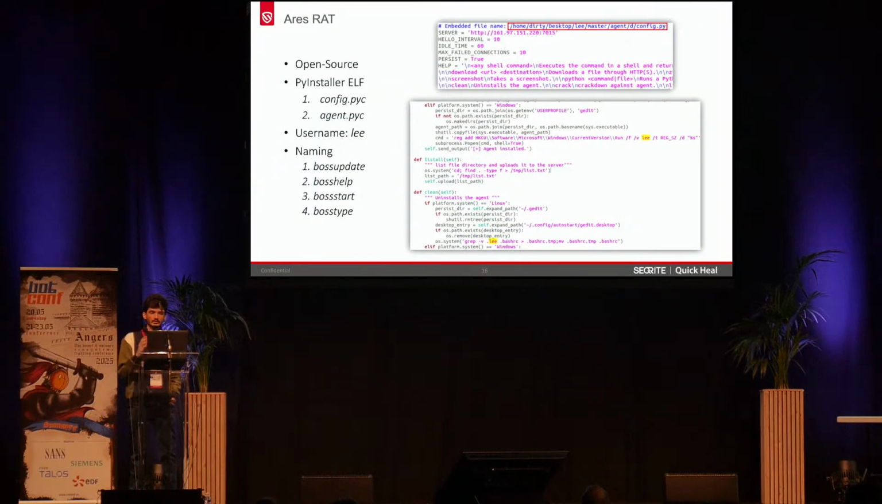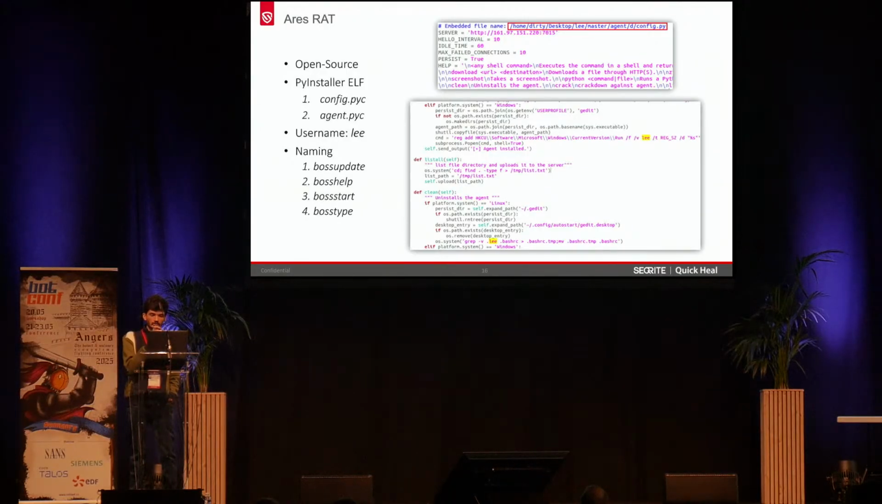This is the final payload, Linux-based arisrat, which is again an open source rat. And once we extracted this, we found that it is usually using a PyInstaller-based ELF binary. We extracted the config and the agent and found that the C2 is actually hosted behind a pfSense firewall. And if you observe the naming convention, all these arisrat-based payloads start with boss: boss update, boss help, boss start, boss type.